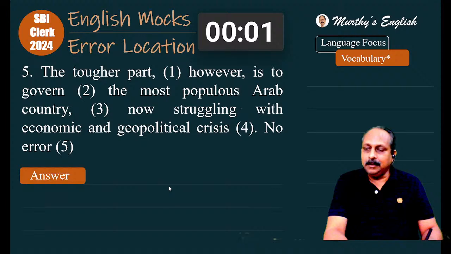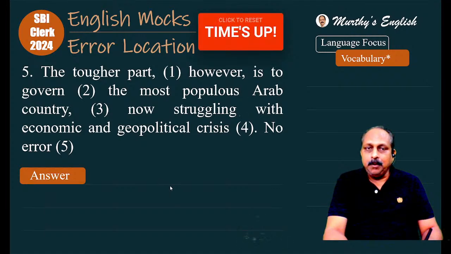Question number 5. The tougher part, however, is to govern the most populous Arab country now struggling with economic and geopolitical crisis. Anusha got it right, Pandu got it right, very good.